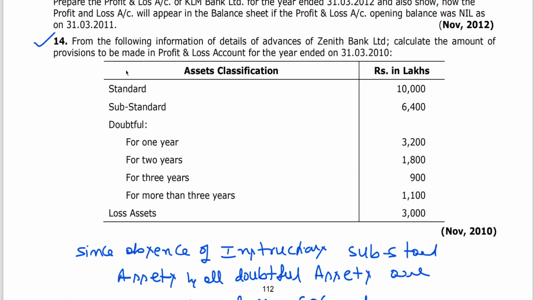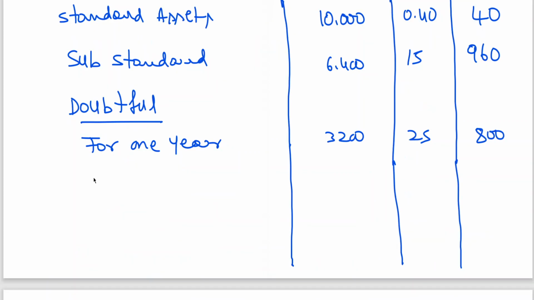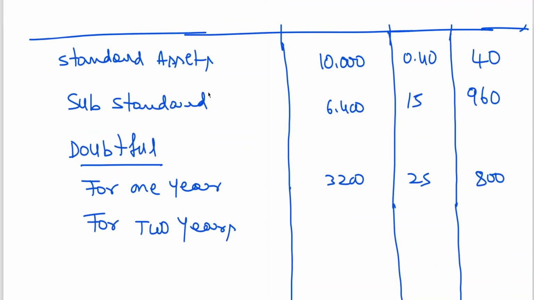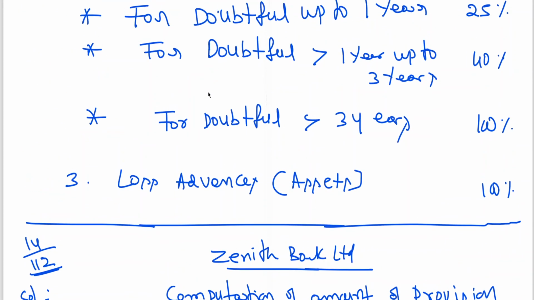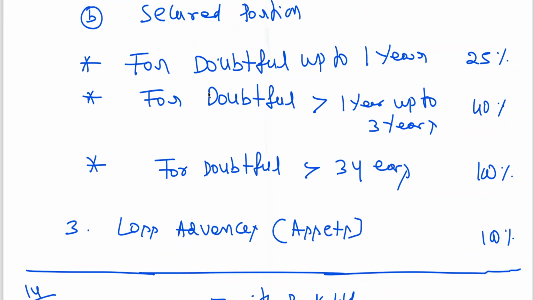Then for 2 years, I have given here 40%. Secured, 1 to 3 years, 40%. Even for doubtful debts of more than 1 year, up to 3 years, 40%.